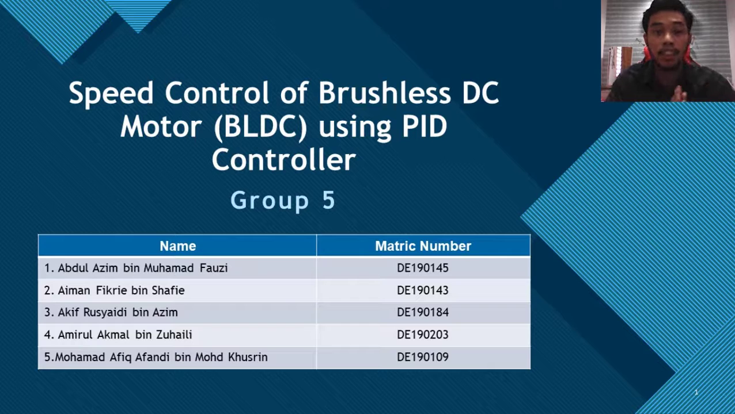My metric number is DE100143. So we are from group number 5 and we're going to present our project, which is the speed control of brushless DC motor, BLDC, using PID controller. So this is our group member, 5 group members.